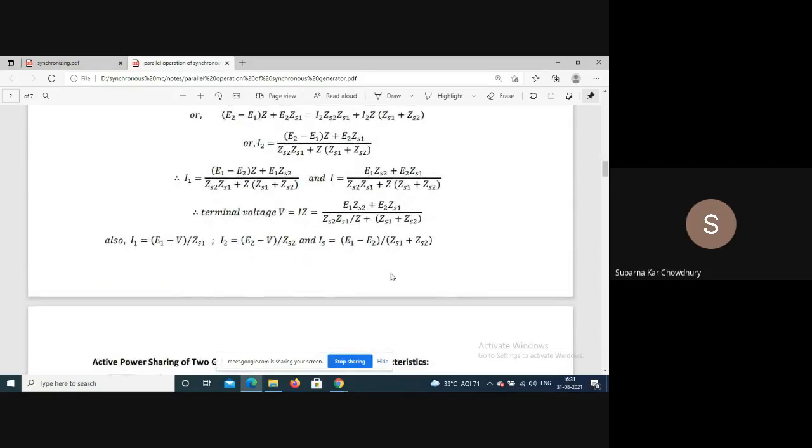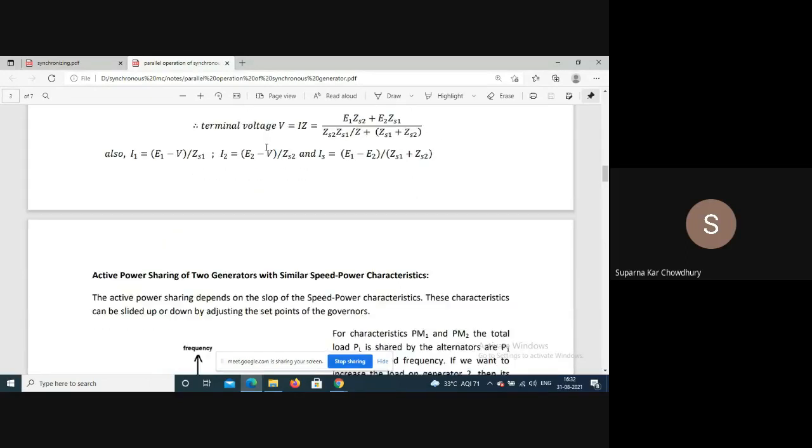Terminal voltage will be I into Z. So this will be E1 ZS2 plus E2 ZS1 into Z, divided by ZS1 ZS2 plus Z into ZS1 plus ZS2. So these are the relationships between the voltage, current, and the impedances. These are all vector equations. So if the machines are different, with different induced EMFs and different synchronous impedances, just by solving this equation we can get what current they are sharing.